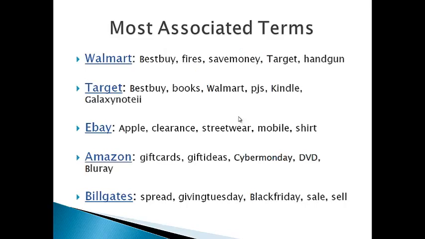As a next step, we have run an association analysis on the retailers to find out the terms which are associated with them. Walmart had handgun and fires, and Target had books, Kindle, and Galaxy Note, while eBay had Apple and shirt, and Amazon had DVDs and Blu-rays. Bill Gates had the terms spread, Giving Tuesday, and Black Friday associated with it.